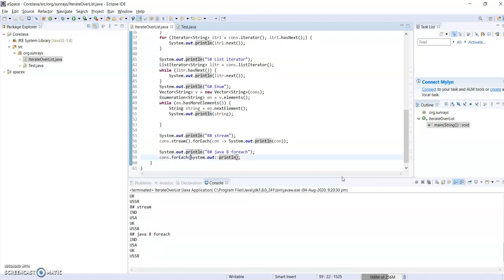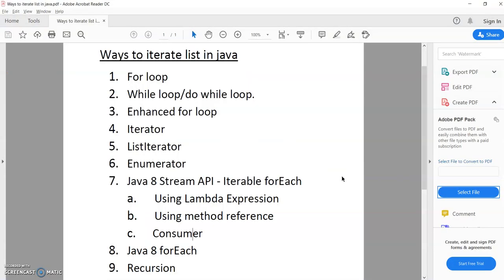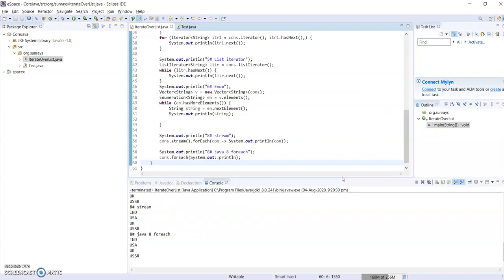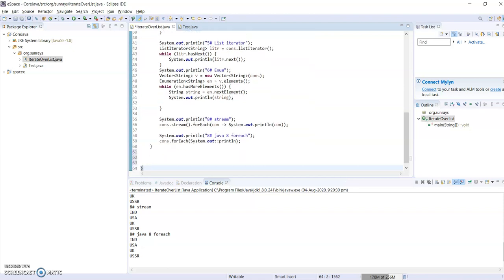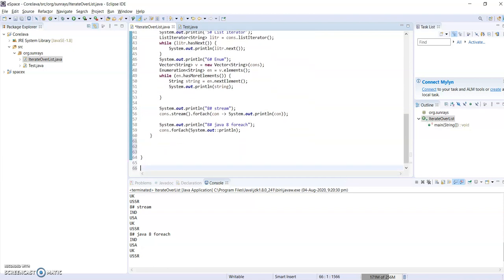And then using recursion. Recursion is a simple thing: we have to call the same method multiple times, recursively calling the function. Let me create one method, public void recursive, and I am passing the list.